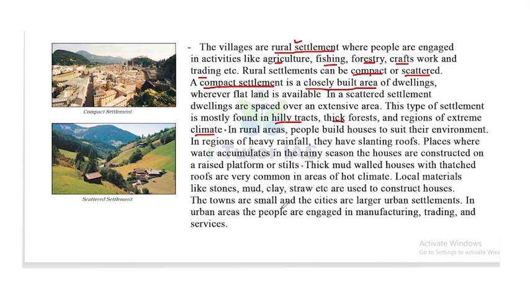The towns are small and the cities are larger urban settlements. In urban areas, people are engaged in manufacturing, trading and services. In rural areas, people are engaged in agriculture, fishing, forestry, craftwork and trading, but in urban areas, people are mainly engaged in manufacturing, trading and services. Look at this picture: this is an example of a scattered settlement, and this is a compact settlement, where the houses are closely built.